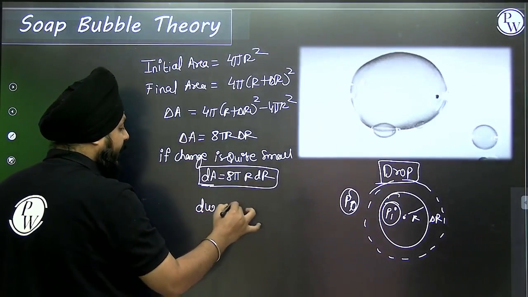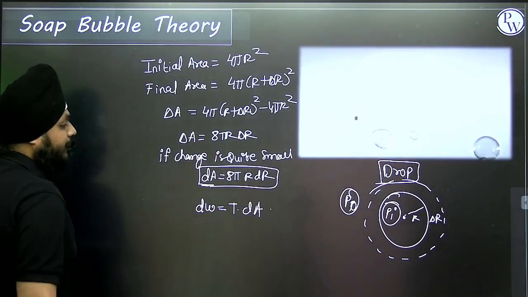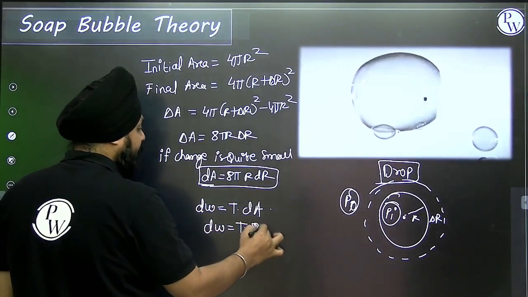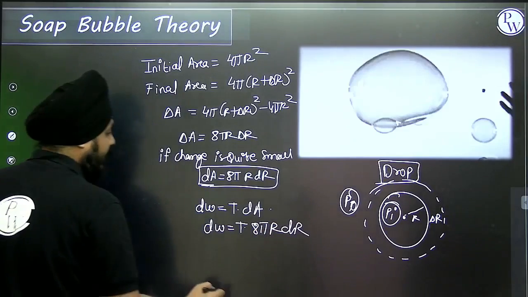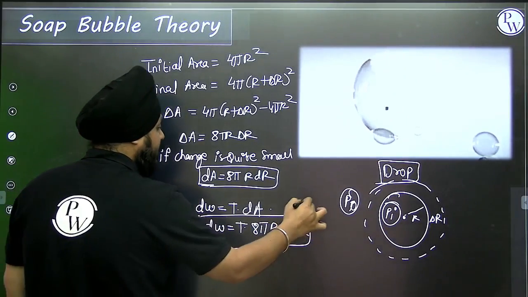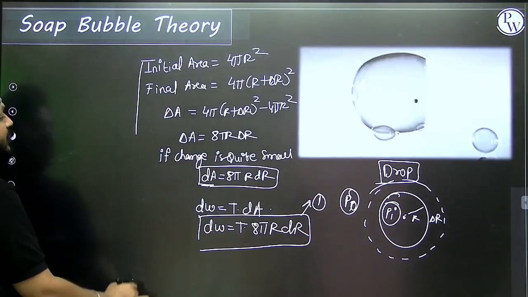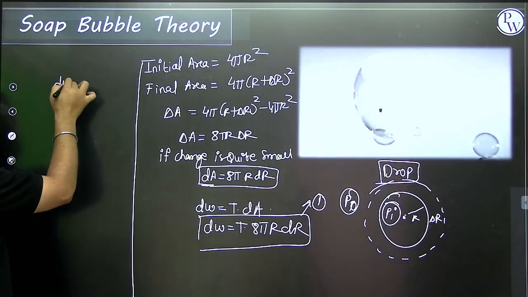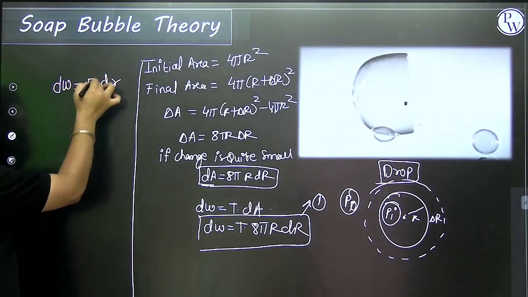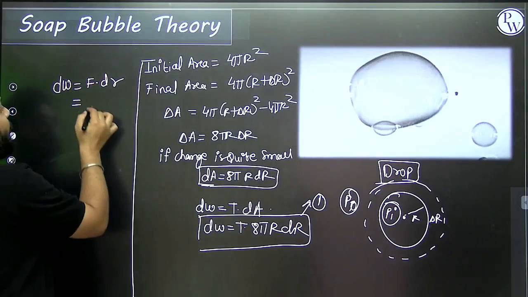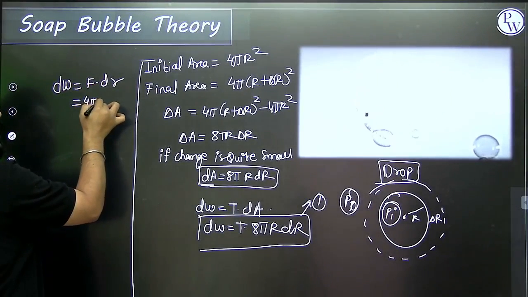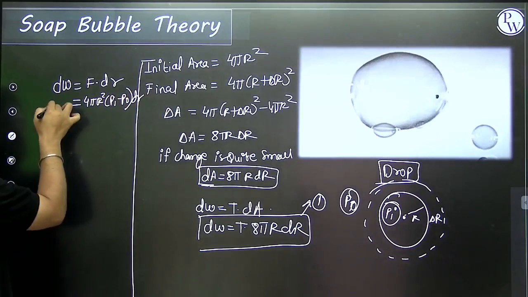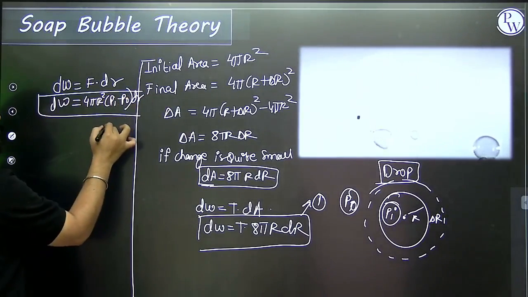So that work done, we can define it as T dot dA, and this dW, I can say T dot 8 pi r dr. Can I consider this as equation number 1? Now how much amount of the force is needed? Suppose I'm talking about dW is equal to F dot dr, this force is equal to pressure into area, so it will be 4 pi r square into (pi minus p0) into dr. Can I consider this as equation number 2?